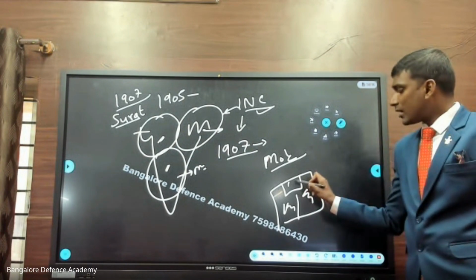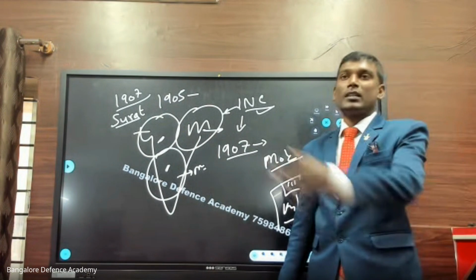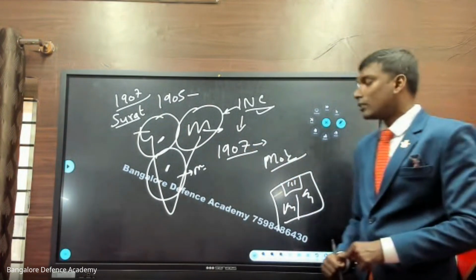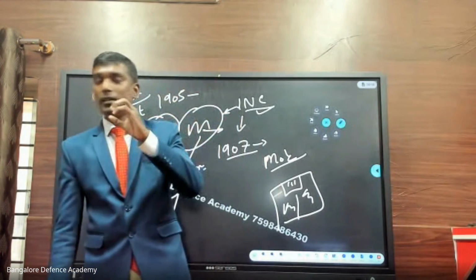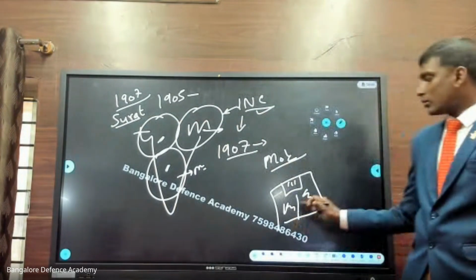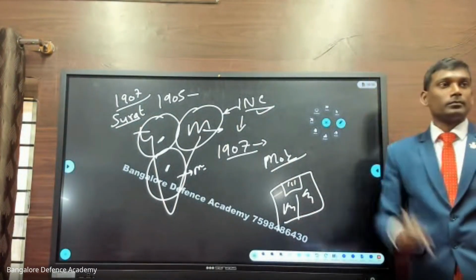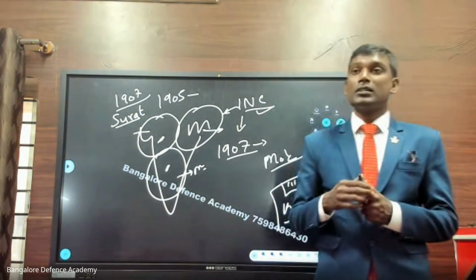On the other side, there were opposers. So on the stage, there were some moderate leaders. We had Dadabhai Naoroji, Firoz Shah Mehta, all these leaders were there. Now Firoz Shah Mehta went up and started his speech. He took his mic and started speaking. Suddenly, someone from the crowd threw a chappal at him.